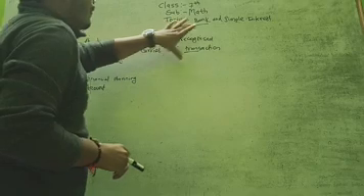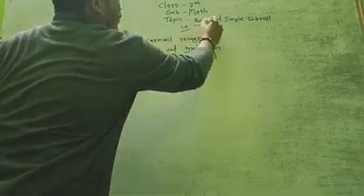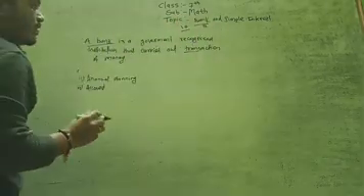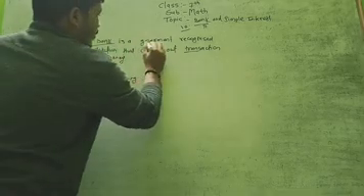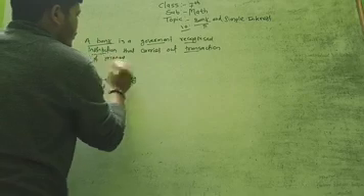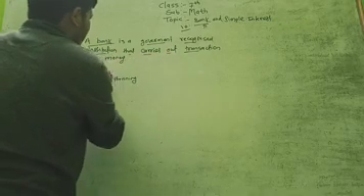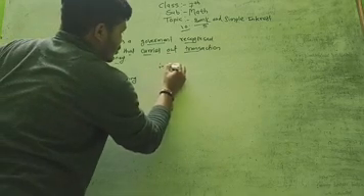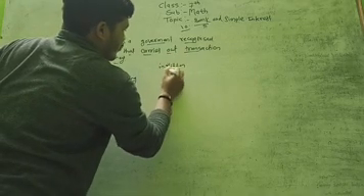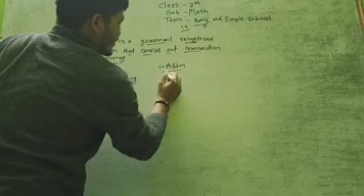So first of all, we have to study the bank. What is the exact definition of the bank? So what is the bank? According to your textbook, the bank is the government recognized institution that carries out transaction of money. Means what is the bank? Bank is nothing but one type of institution. What institution? A government recognized institution.